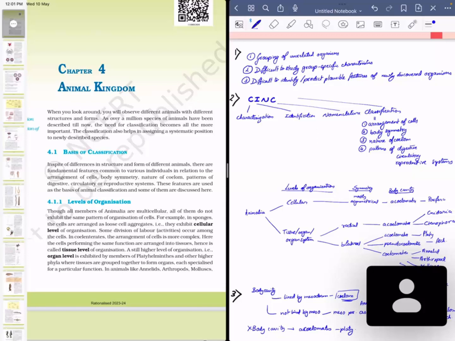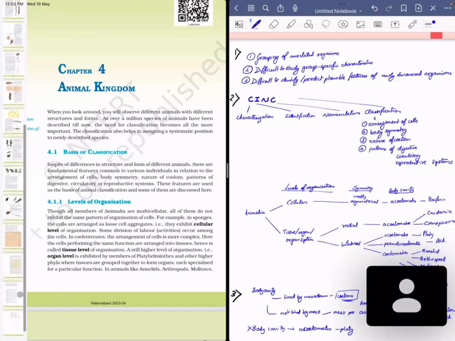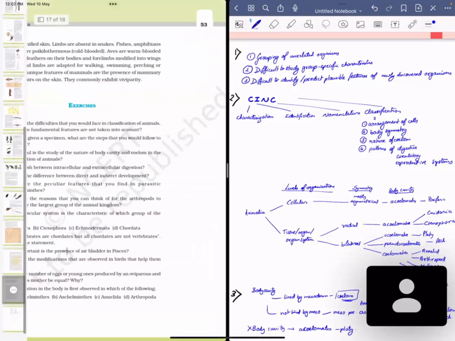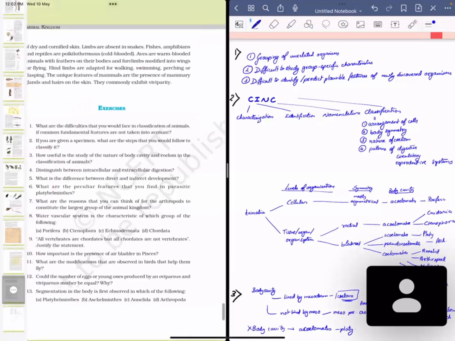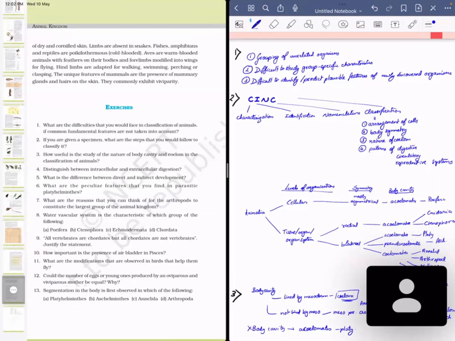This chapter is one of the most important and so to speak लोगों को काफी ये difficult लगता है because there are so many classifications और सबका example and including the features उसे याद रखना है और ये काफी important है if you consider it from a perspective of your NEET questions क्योंकि इससे बहुत ज्यादा questions आता है तो इसका basics अभी करने के लिए I would like to start with the NCERT questions given at the end of the chapter so that a basic idea ho jayega and then you can practice MCQ related past year questions of the same chapter. So I'll start with the first question.